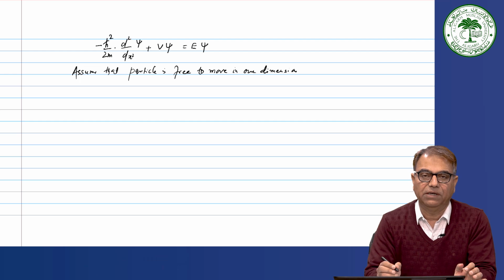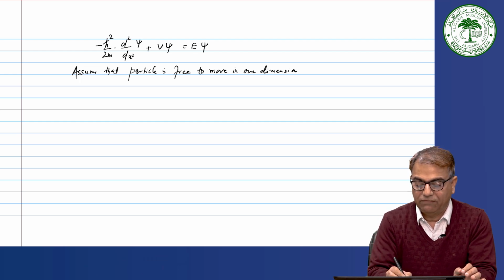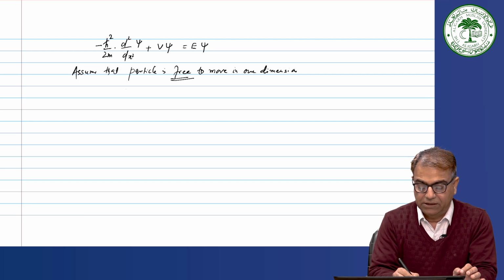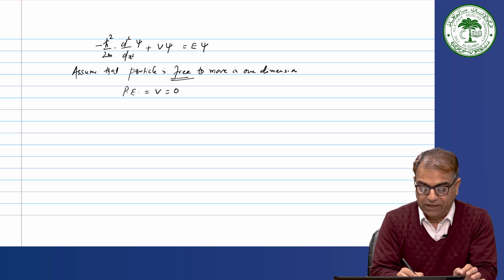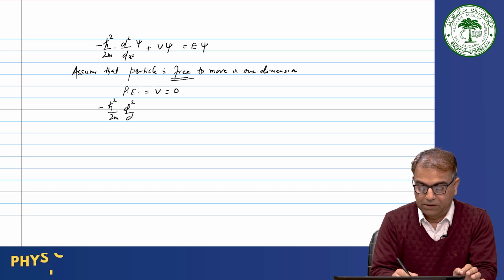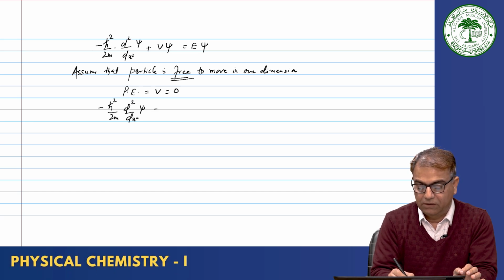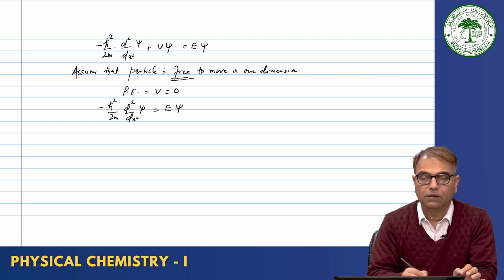It does not have any limit, it can move in one dimension, no force is acting. So, in that case, for a free particle, when there is no force involved, the potential energy V will be equal to 0, and you will have minus h cross square divided by 2m d square by dx square psi is equal to E psi.